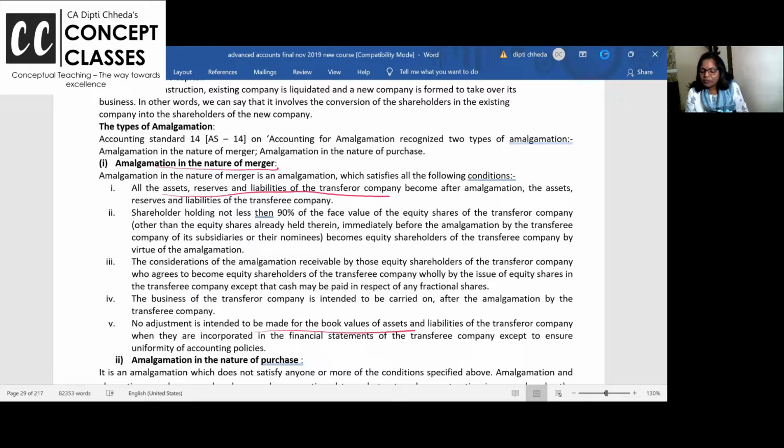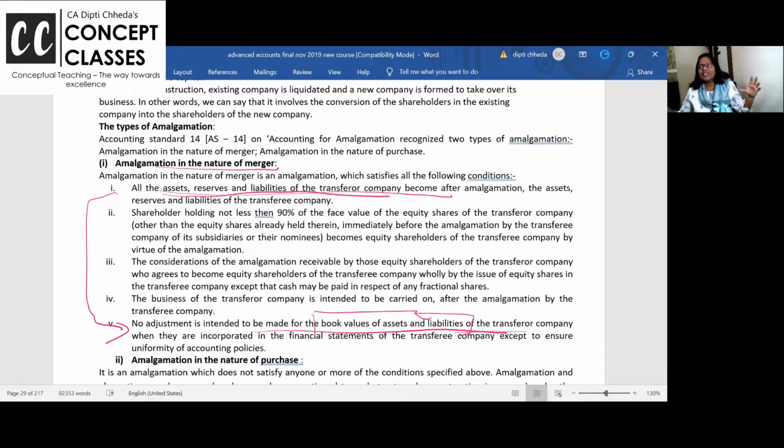Second condition is that no adjustment should be made in the book value. I'm giving it in a way you can remember. These 2 points are for assets. To remember in the exam, all the assets and liabilities are taken. Assets and liabilities are taken at the book value. No changes except accounting policies. If mine is FIFO and yours is LIFO, I will change to LIFO and give it to you.